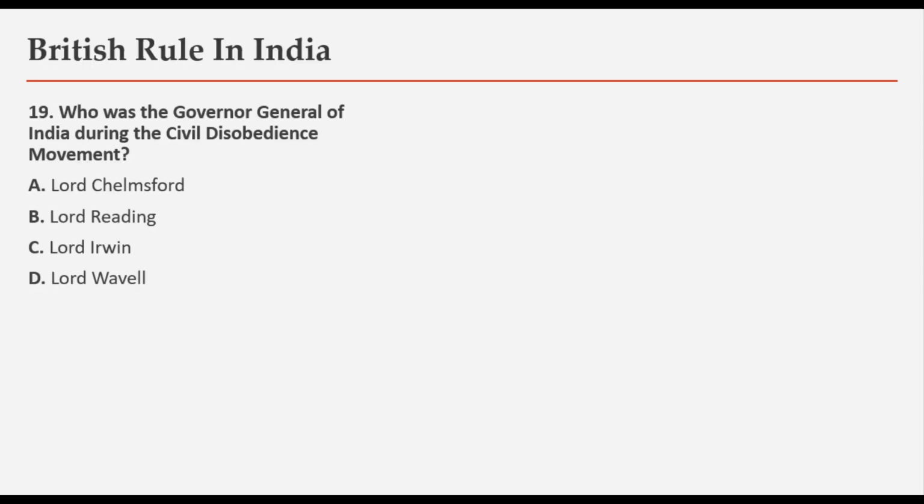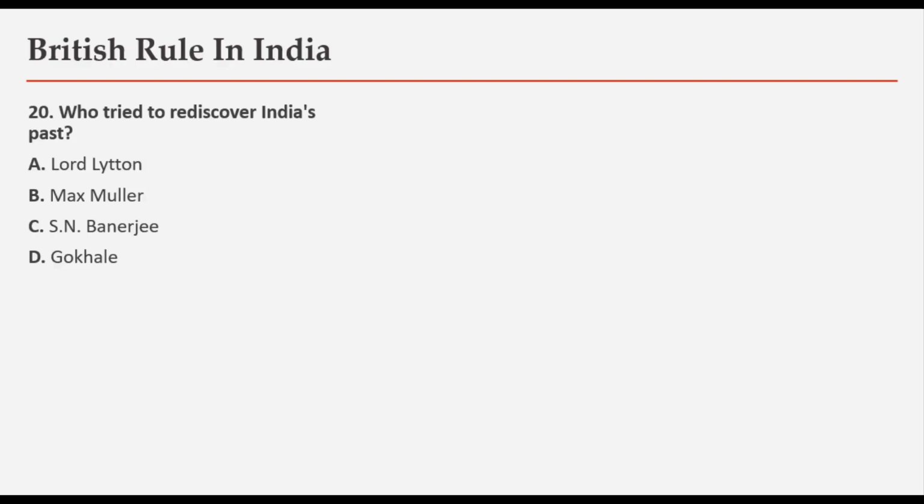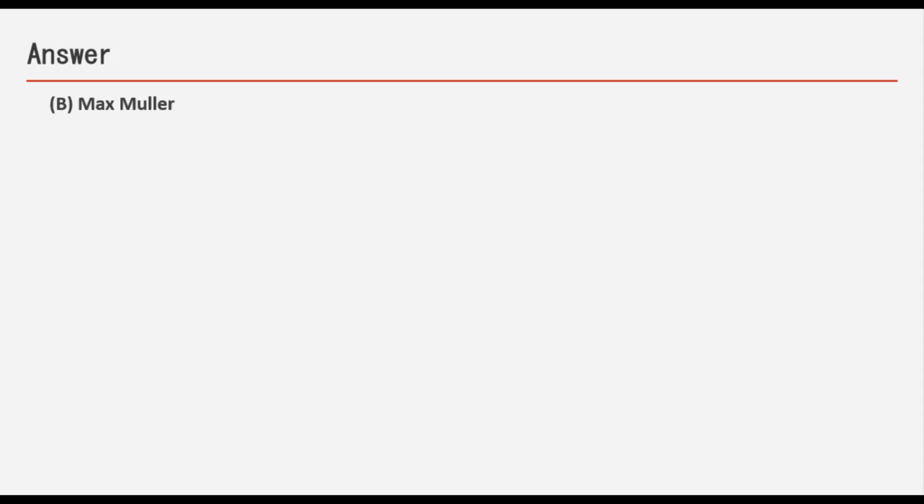Moving on, who was the Governor General of India during the civil disobedience movement? Options are Lord Chelmsford, Lord Reading, Lord Irwin or Lord Wavell, and the answer is Lord Irwin. Moving on, who tried to rediscover India's past? Options are Lord Lytton, Max Muller, S.N. Banerjee or Gokhale, and the answer is Max Muller.